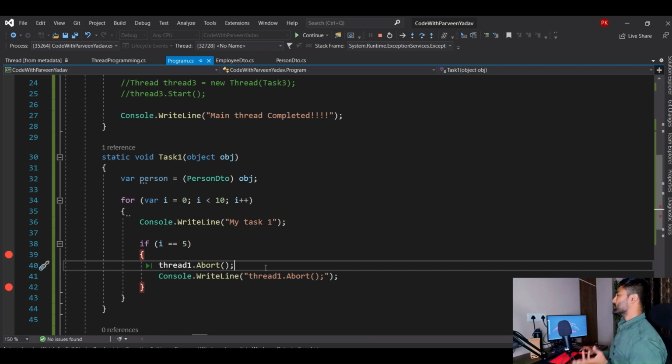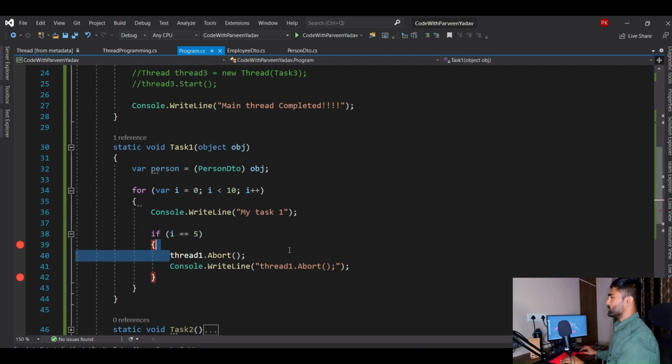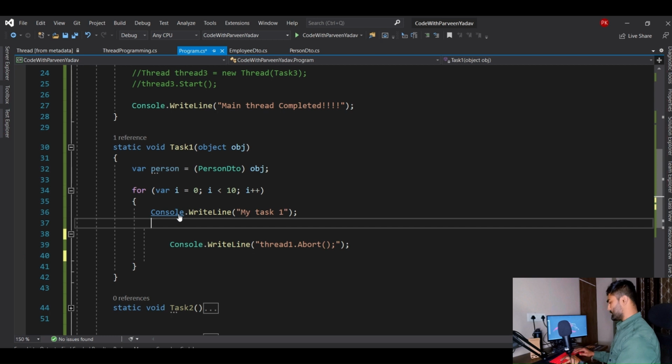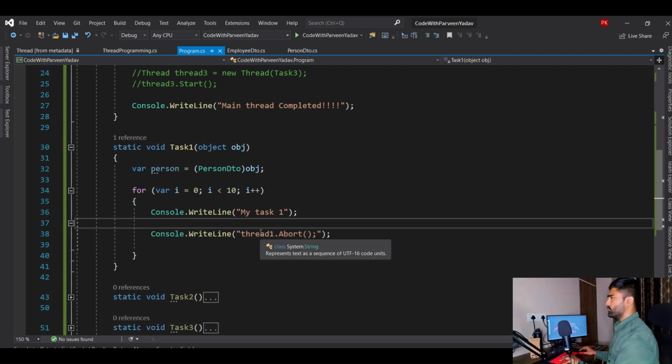If in your application there is a requirement of terminating any thread, you can use that. Whether you use it or not, at least you should be aware of the concept that there is something called Thread.Abort to completely terminate the thread. Okay, now let's stop it. So this was thread abort. Let's remove all this logic and press Ctrl+K+D for code formatting.